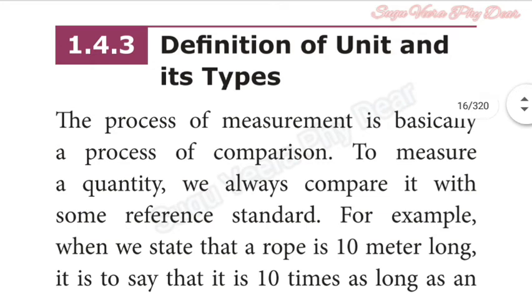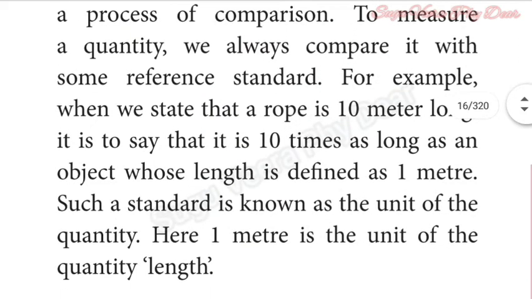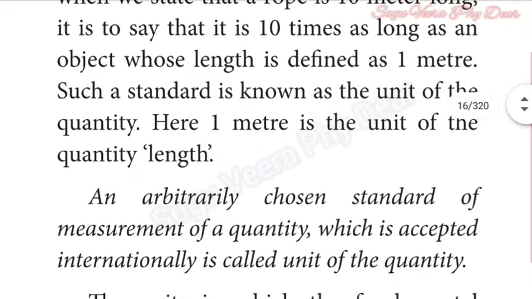Definition of unit and its types. The process of measurement is basically a process of comparison. When you measure a quantity, we always compare it with some reference standard. For example, when we state that a rope is 10 meter long, it is to say that it is 10 times as long as an object whose length is defined as 1 meter. Such a standard is known as the unit of the quantity. Here 1 meter is the unit of the quantity length.